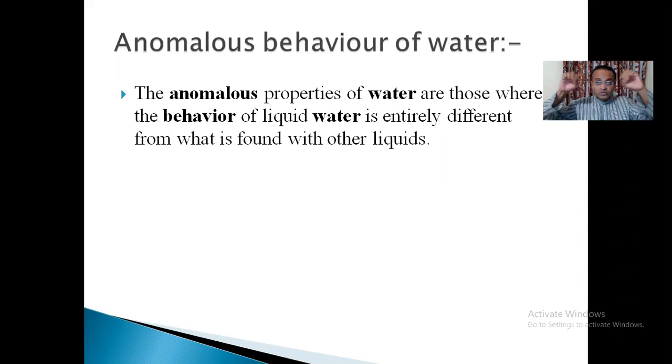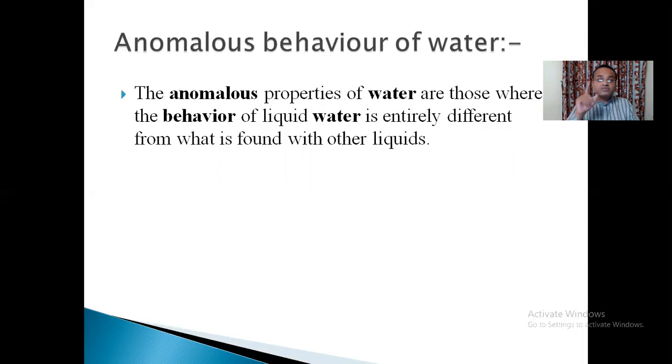And when you remove the heat energy, the particles lose the heat energy and they start becoming closer. When they are coming closer, you call this a contraction. So by the cooling process, there is contraction taking place. And when contraction takes place, the particles come closer, and the density increases.